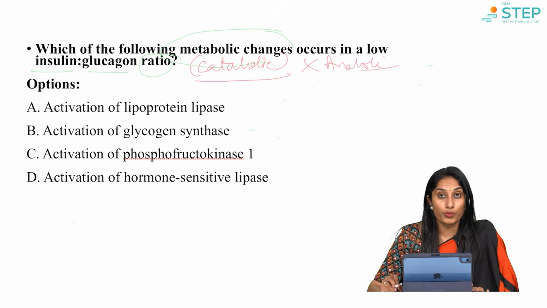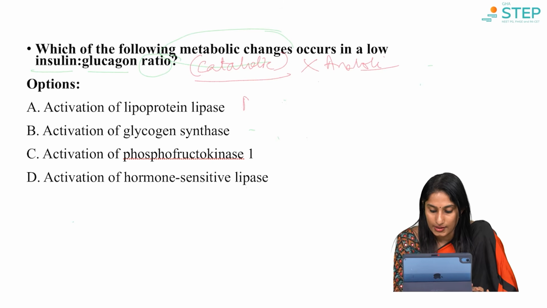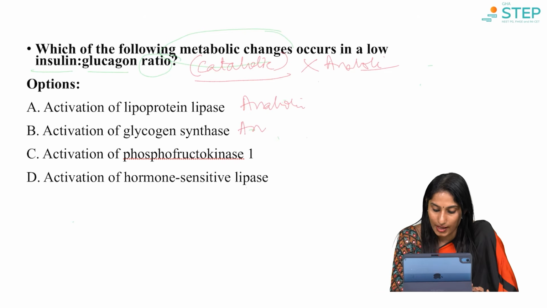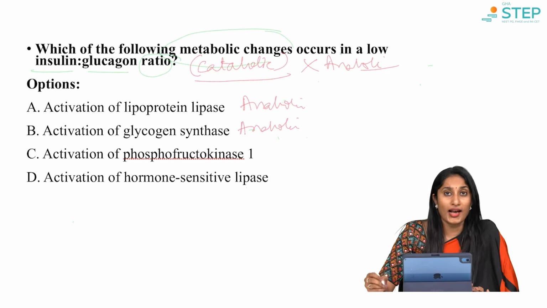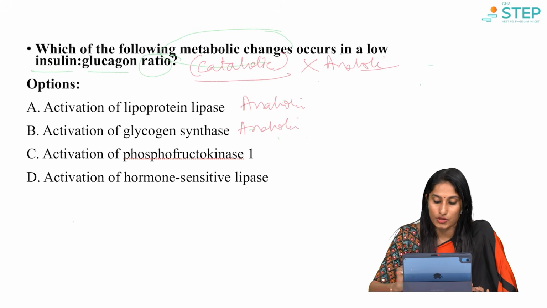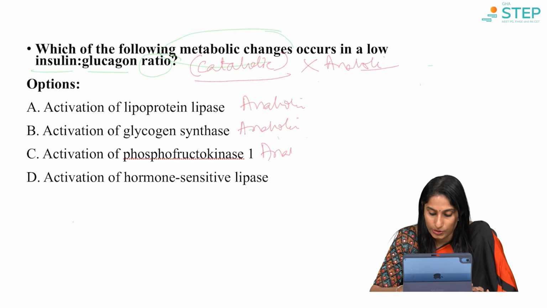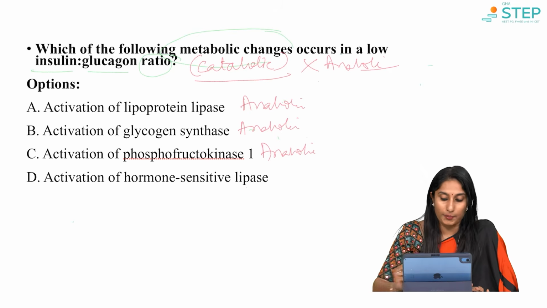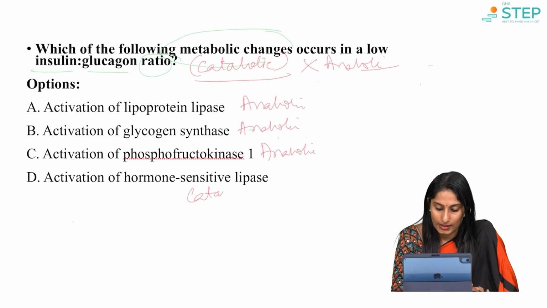Activation of lipoprotein lipase, would it be anabolic or catabolic? This is anabolic. Activation of glycogen synthase, this is anabolic. Activation of phosphofructokinase 1, this again would be anabolic. Activation of hormone sensitive lipase, this would be catabolic.